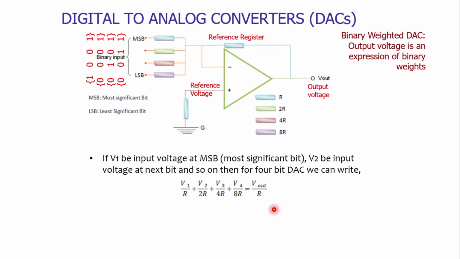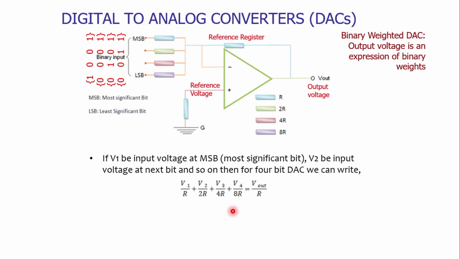Here we can notice that we are dividing V1, which is associated with the MSB, the most significant bit, by the least resistance. That means we are giving more importance, more priority to the most significant bit.